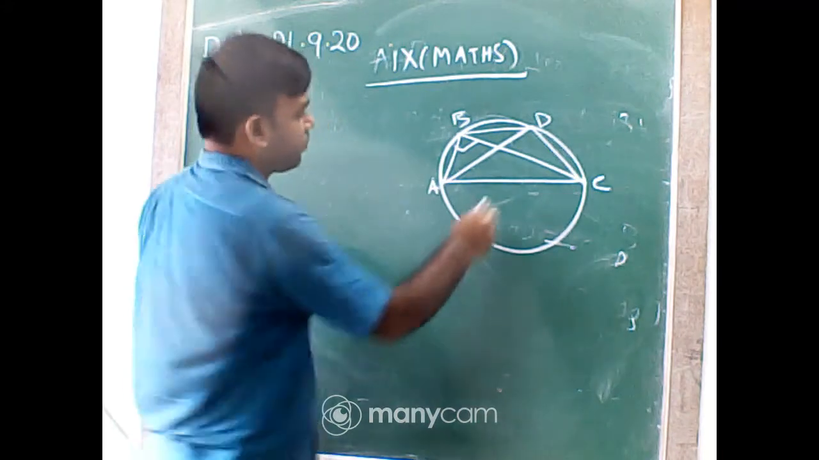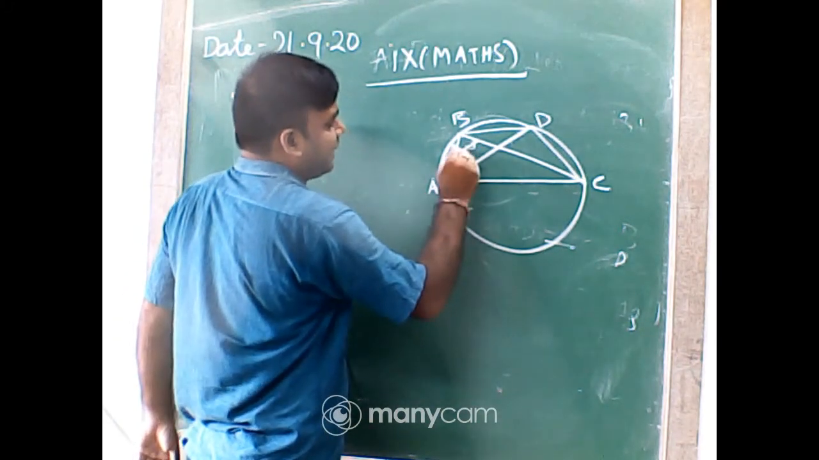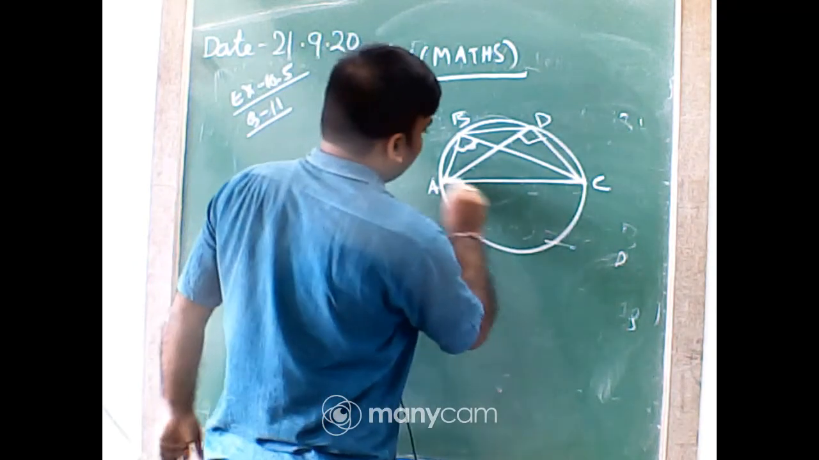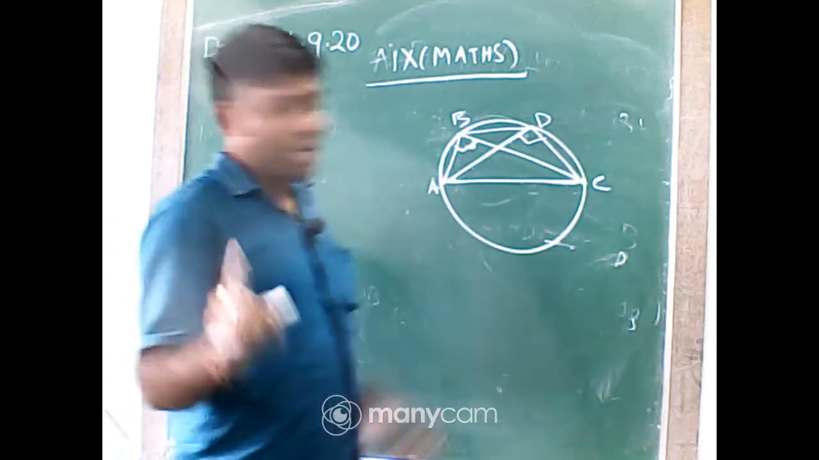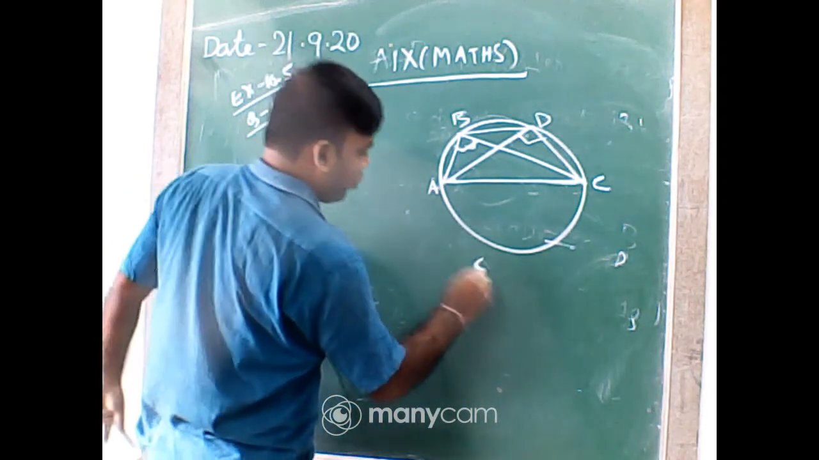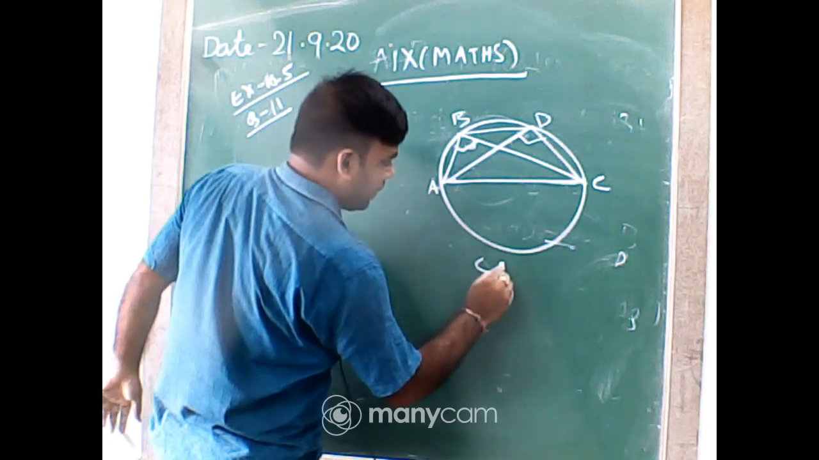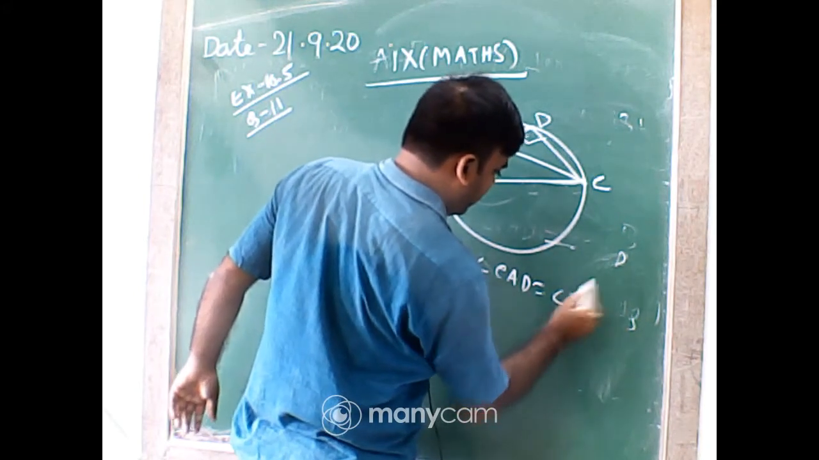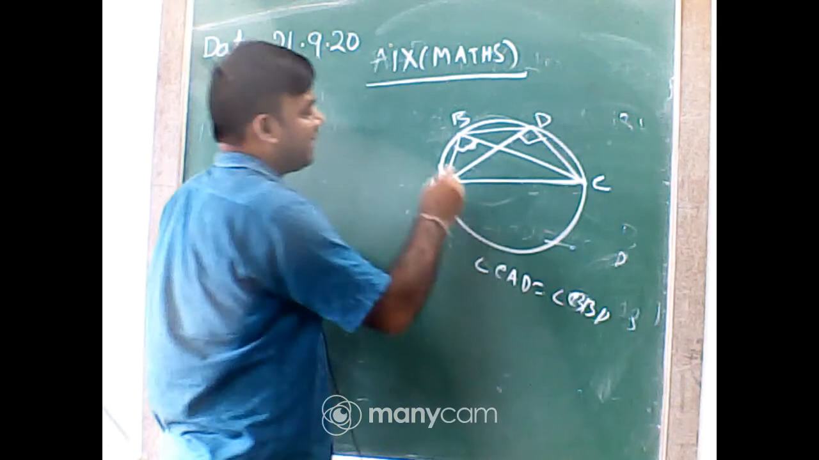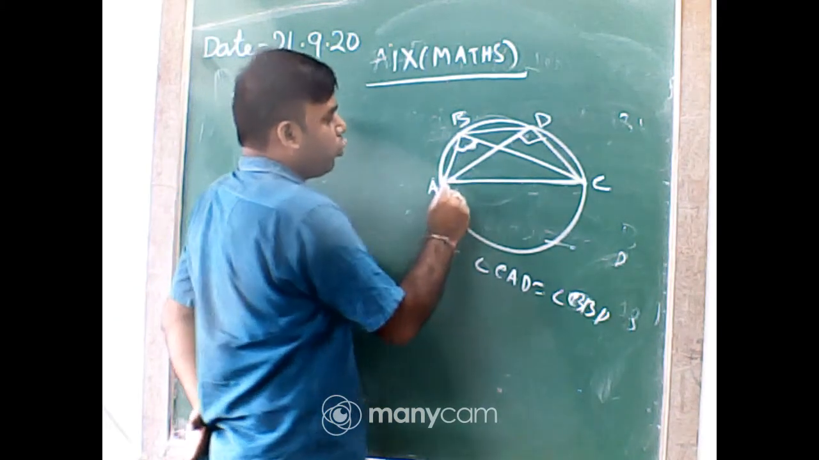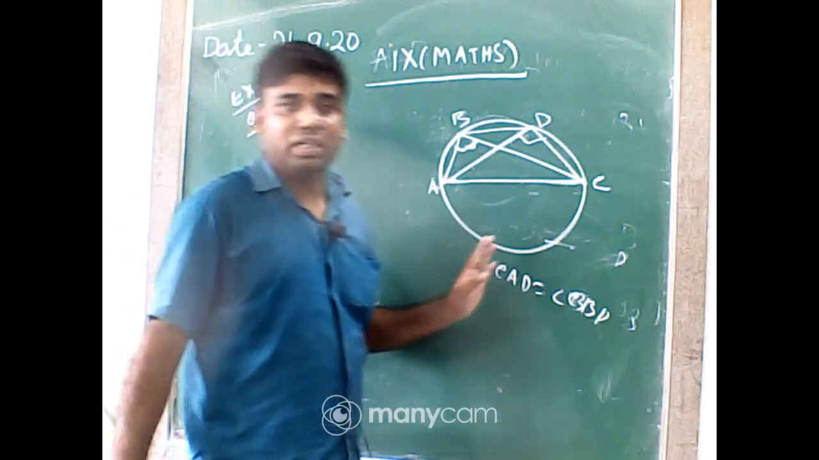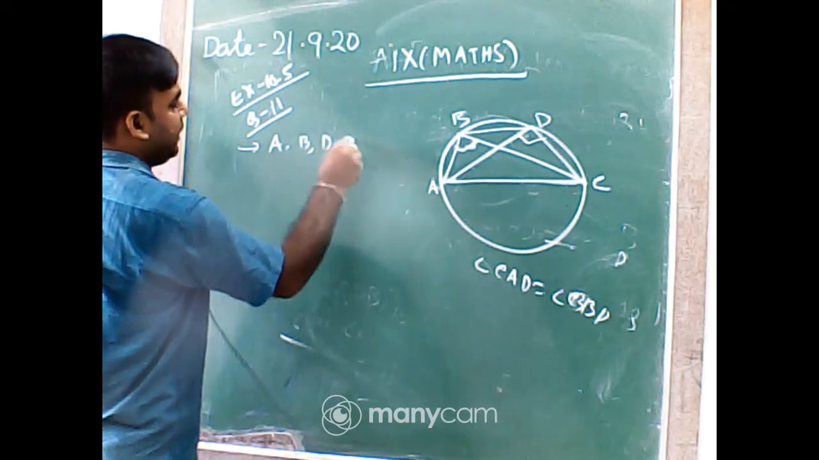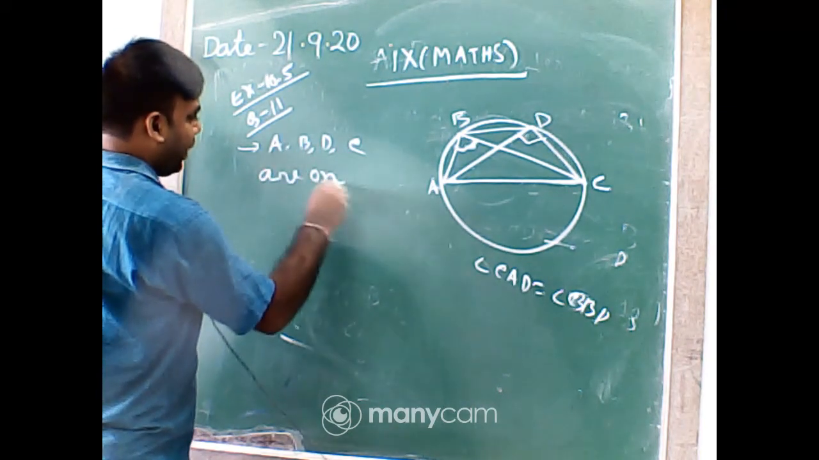Now students, as this angle is 90 degree and this angle is also 90 degree, it is the common hypotenuse. It means these angles are semicircle angles. So we have to prove that CAD equal to CBD. As they are 90 degree, if I draw a circle, AC will be the diameter. It means points A, B, D, C are on a circle.